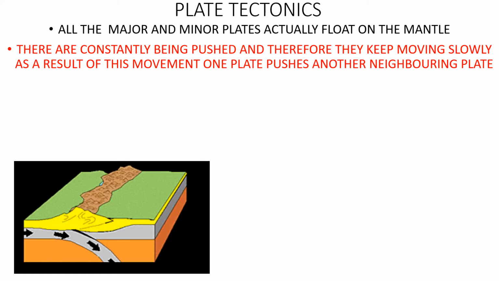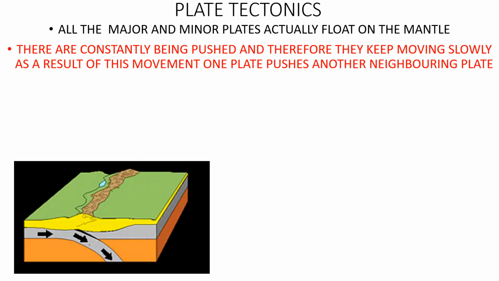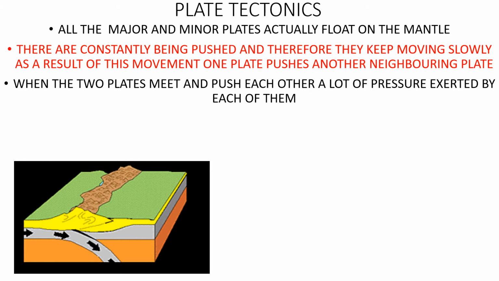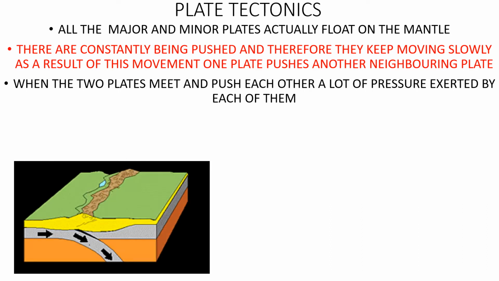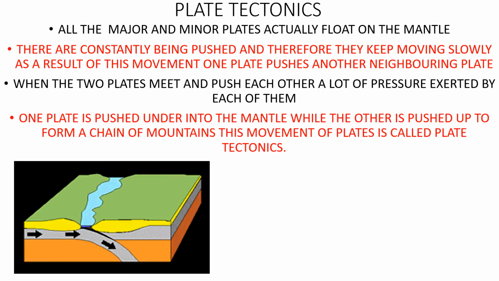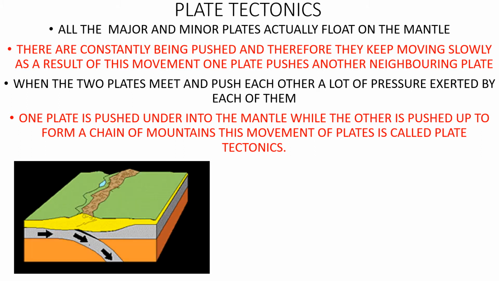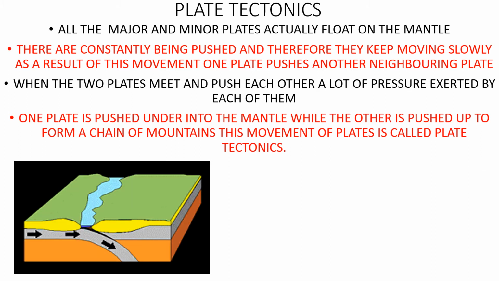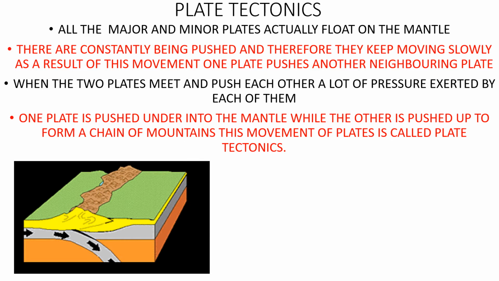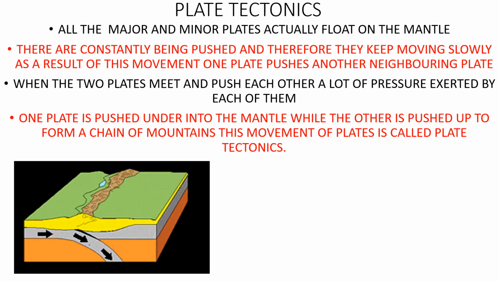And when two plates push each other, a lot of pressure is exerted by each of them. One plate is pushed under the mantle while the other is pushed up to form a chain of mountains. This movement of plates is called plate tectonics.